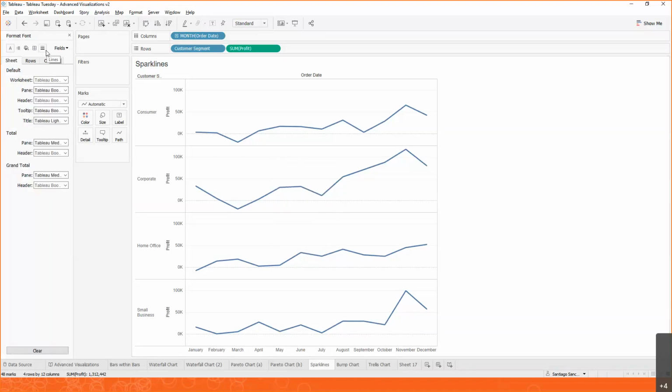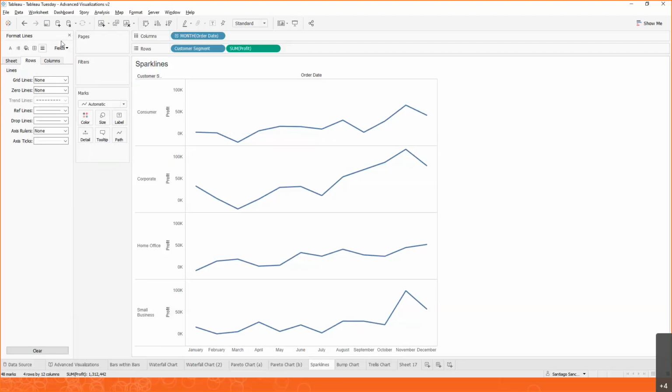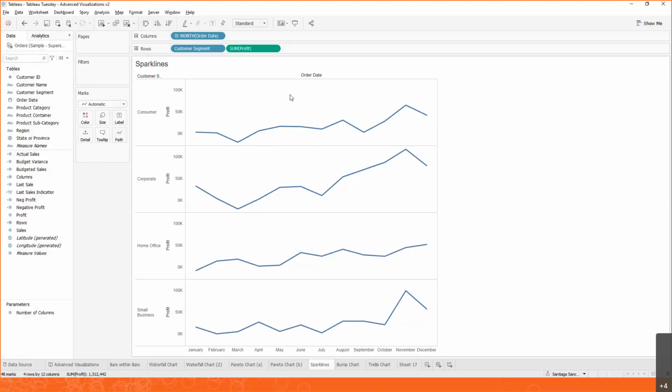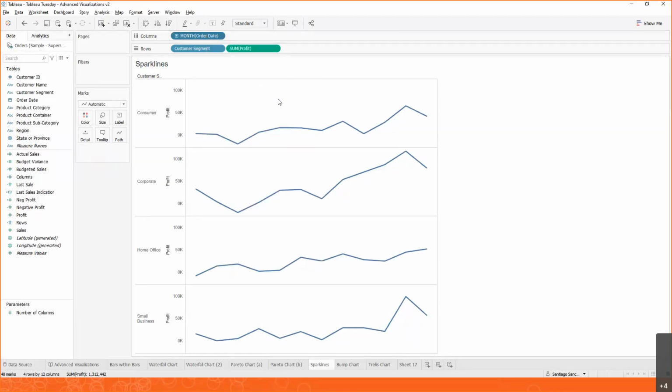And one thing we're going to want to do is we want to remove any grid lines. We also don't need to see any zero lines because again, they are distracting. So we can remove zero lines. And now we only are seeing the trend line. There's also a few other things that are distracting us. For example, this order date over here and the names of the months over here. So what we can do is right click on any of these columns or fields that are unnecessary and hide the headers. So if we do this, we now can focus more and more on that line chart.